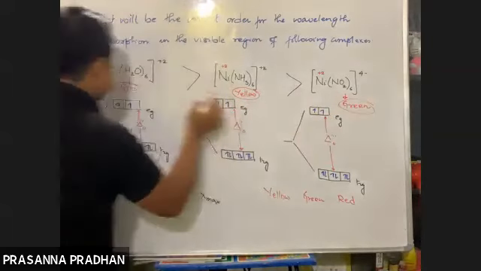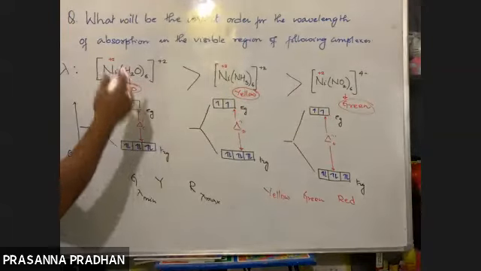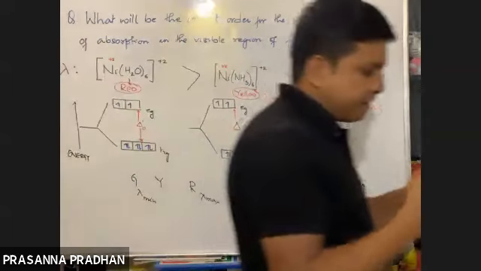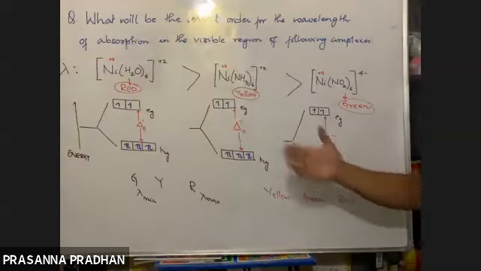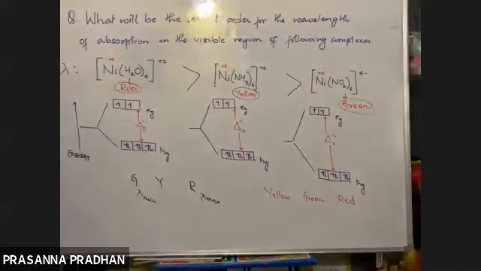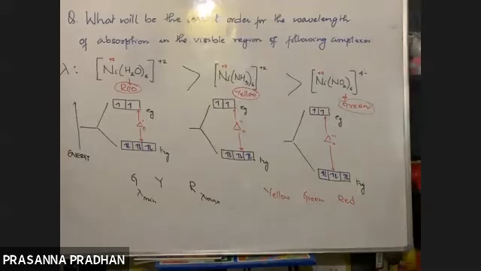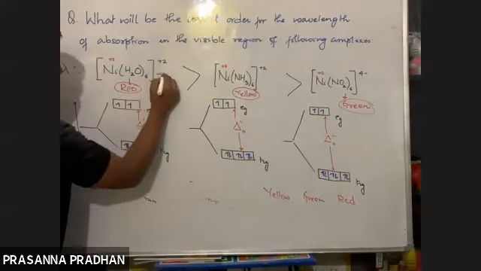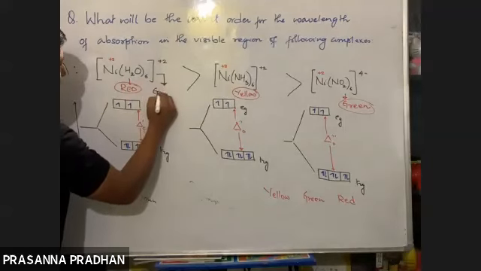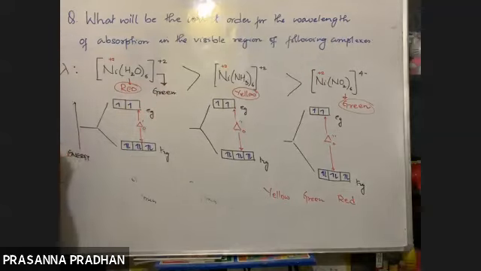But do these complexes appear red, yellow, green, or the complementary color of these? Complementary color. What is the complementary color of red? Look at the wheel. Green. So this complex will appear green. What was the complementary color of green? Red.